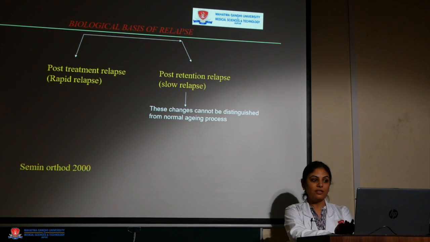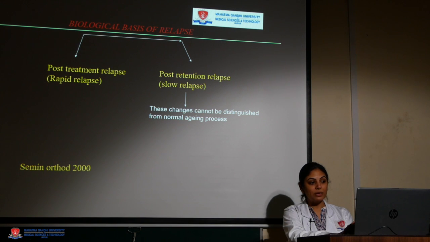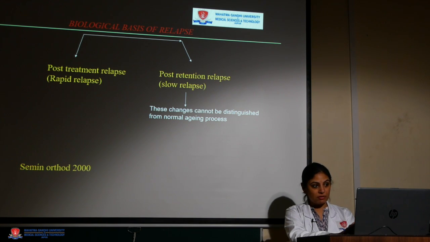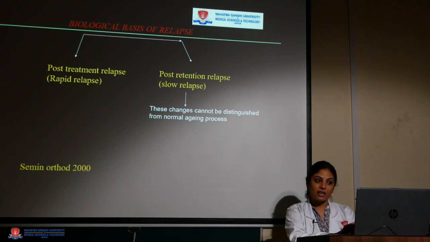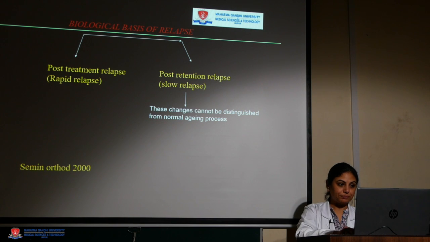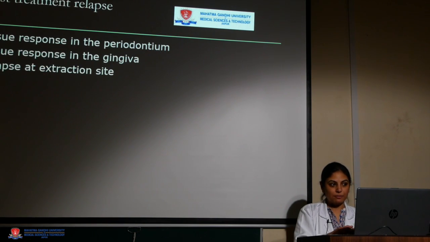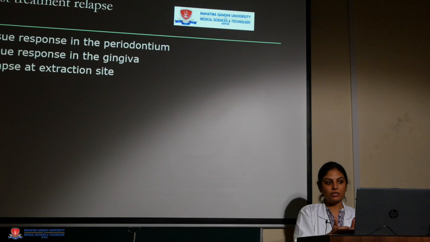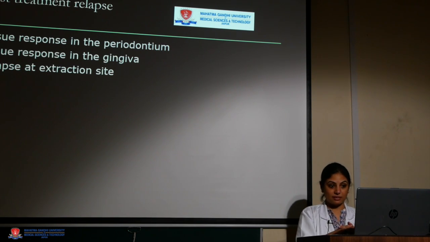Now, what is the biological basis of relapse? Studying it in further detail, relapse is caused by 2 main causes. One is post-treatment relapse, which is a very rapid relapse, and then there is post-retention relapse, which is a very slow relapse and is almost similar to aging; this can happen maybe 10 to 15 years after the appliances are removed. Post-treatment relapse is determined by tissue response in the periodontium, tissue response in the gingiva, and relapse at the extraction site.